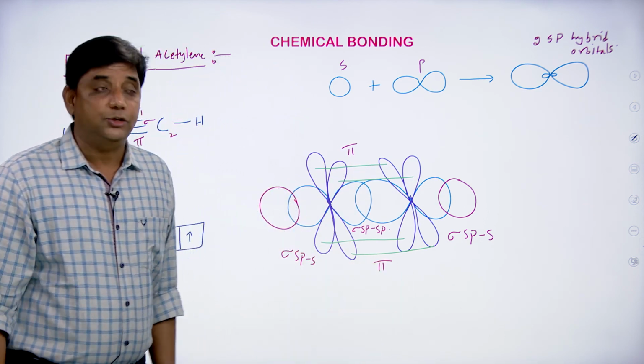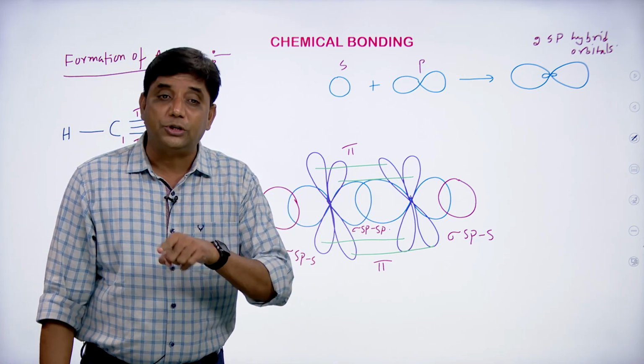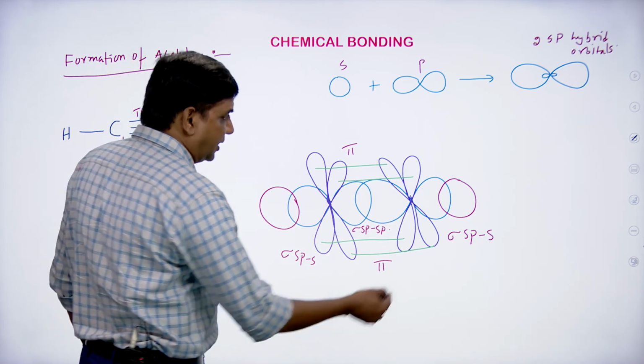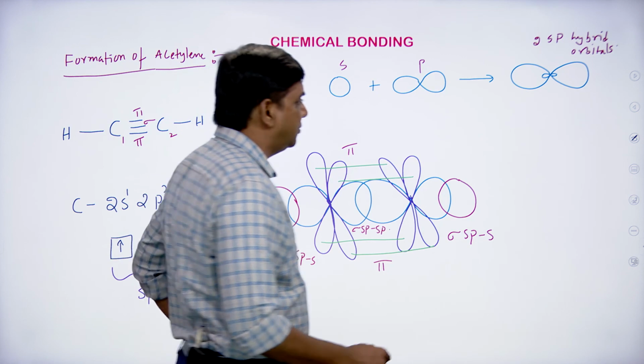And very importantly, students, while considering the structure, you should not consider the pi bonds. You should consider only the sigma bonds. If you consider the sigma bonds, they lie along the internuclear axis, therefore shape is linear.